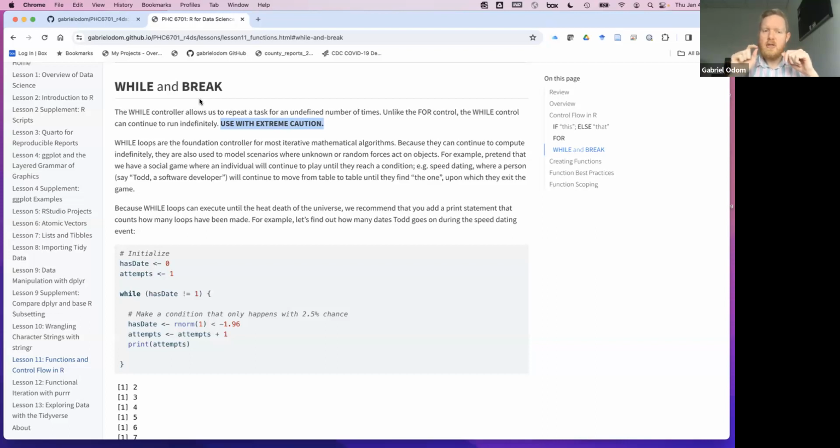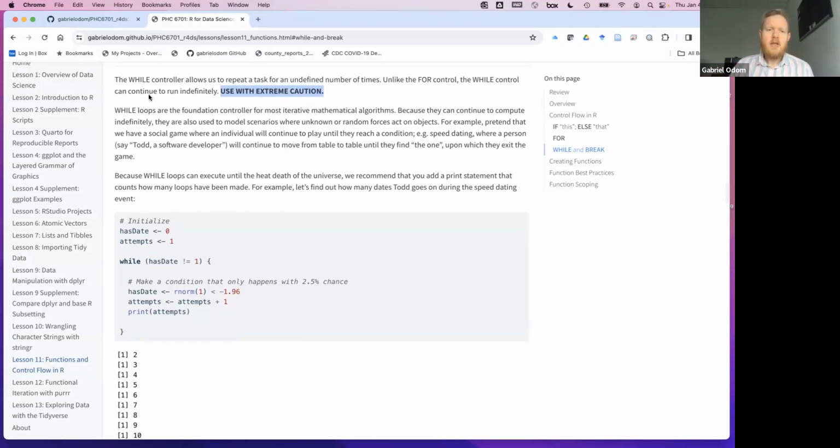So what you're going to do is say, okay, I want you to continue to perform this action until one of two things happens. Number one, until you find the answer that you're looking for, or two, until you've been at this for like 3 or 4 hours. And if after 3 or 4 hours you still haven't found the answer, just stop. Okay, that's what the break statement is saying.